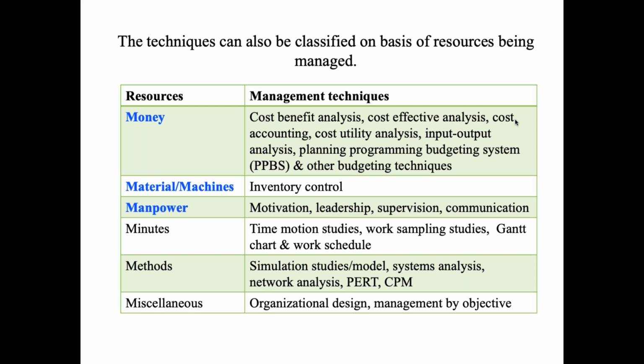When we talk about money, the techniques are cost benefit analysis and cost effective analysis. This is mentioned in Park, and in your theory exam the difference between cost benefit analysis and cost effective analysis is asked. I think this was covered in the previous management lecture. Plus cost accounting, cost utility, and other money management techniques.